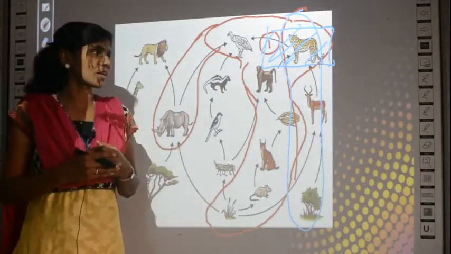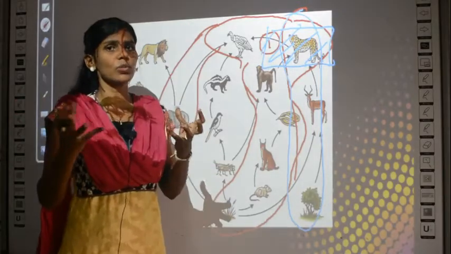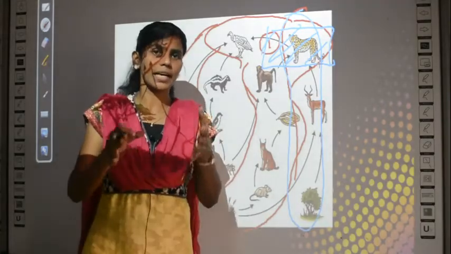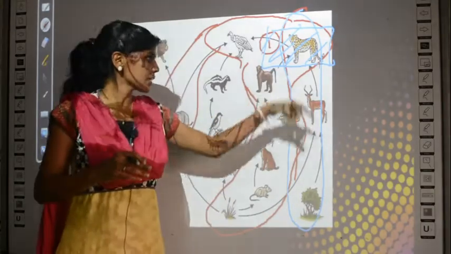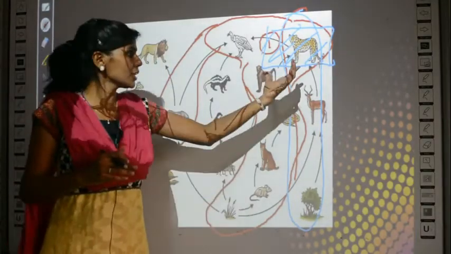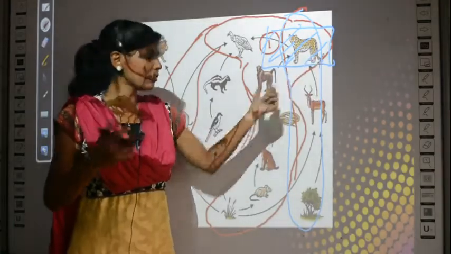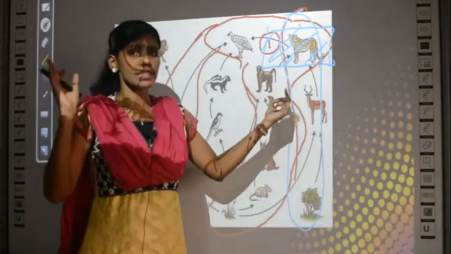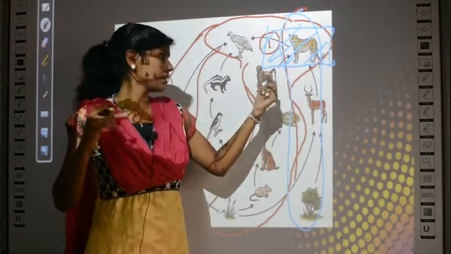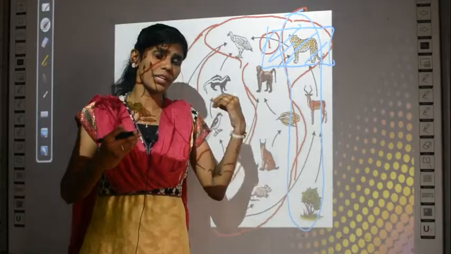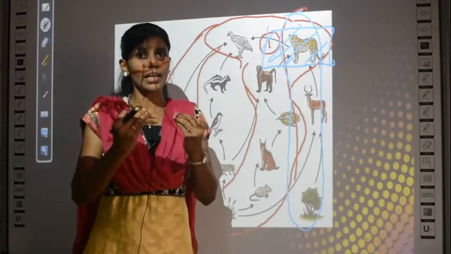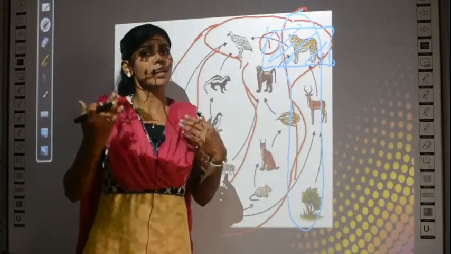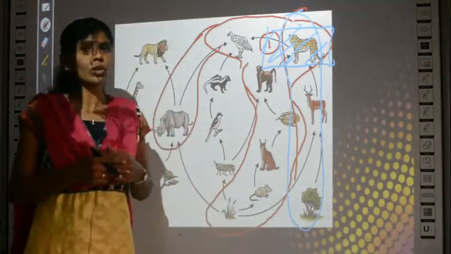That was your doubt, right? Say for example, the doubt was like this: is the cheetah always a secondary consumer? The answer is no, because if you consider these two food chains, the cheetah is a secondary consumer in the blue food chain, whereas in the red food chain it occupies the 5th or 6th level. So, it is not a secondary consumer. That is what was given in the previous slide, that an organism need not occupy the same position always. The position will vary depending on the food chain.